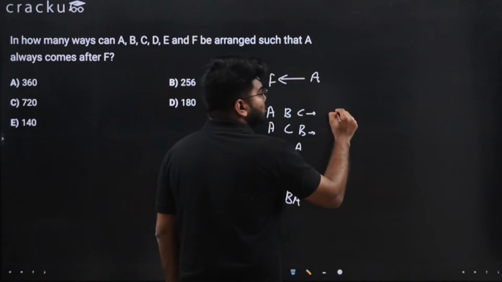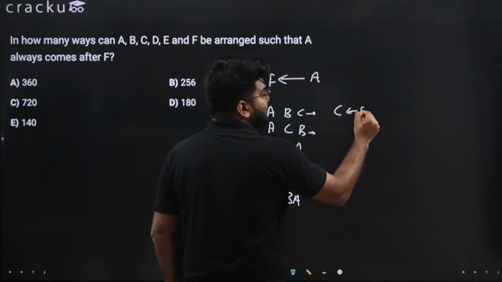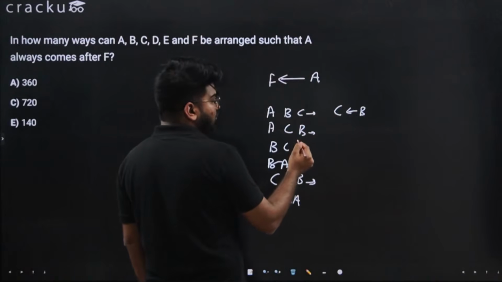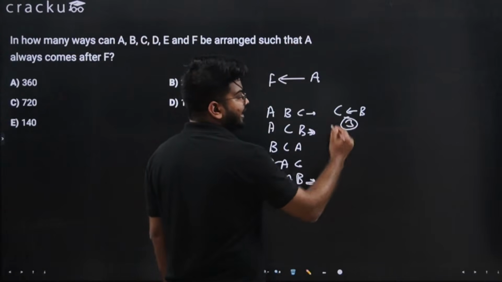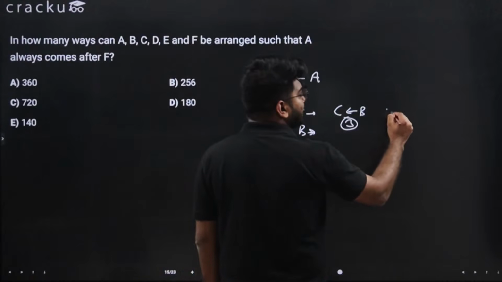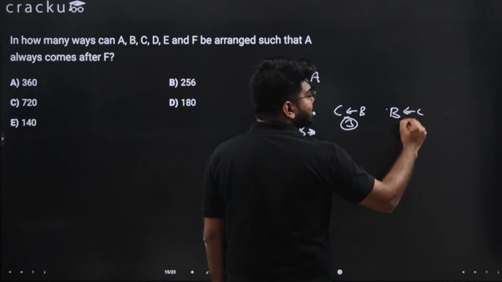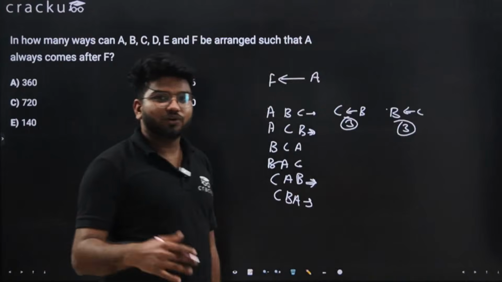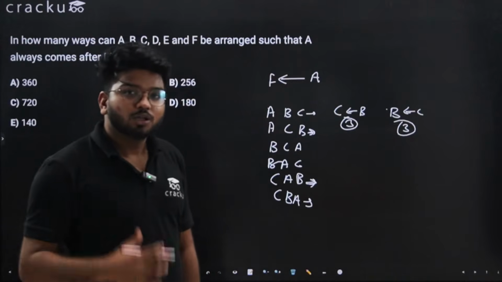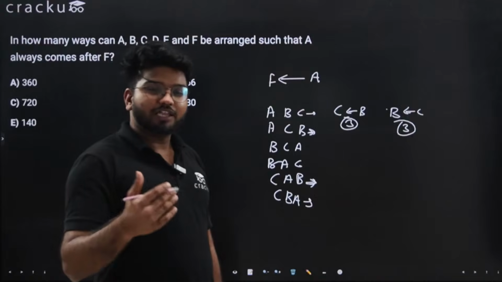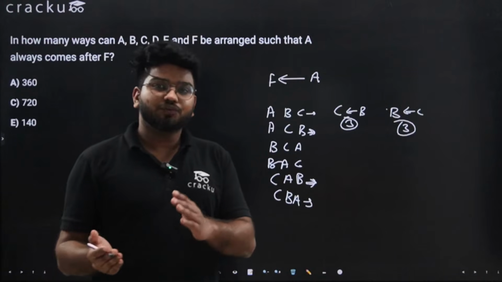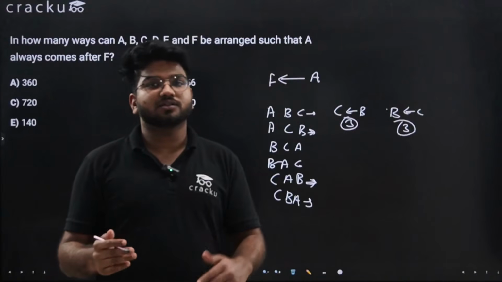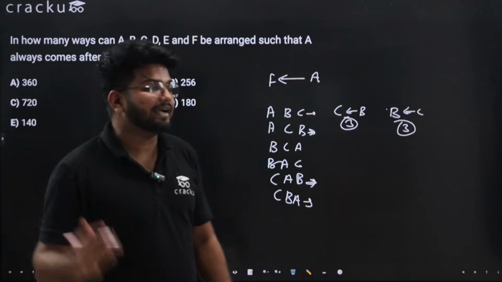Let's do this for C is to the left of B. C is to the left of B is here, it is here and here. So there are three cases. It means in another three cases B will be to the left of C. Similarly, we can do for A and C also. So what you understood is, whenever you find out the total number of cases, in half of the cases one of the items will be ahead of the other one and in the remaining half it will be behind.